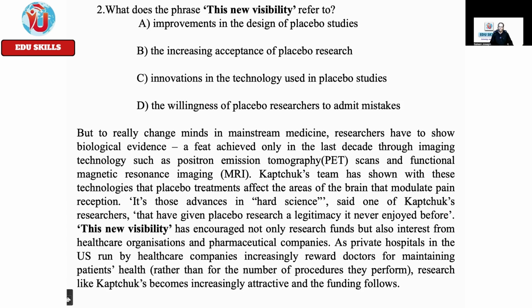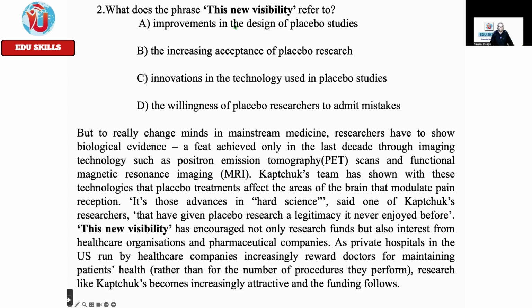It's those advances in hard science, said one of Kaptchuk's researchers, that have given placebo research a legitimacy it never enjoyed before. This new visibility has encouraged not only research funds but also interest from healthcare organizations and pharmaceutical companies. As private hospitals in the US run by healthcare companies increasingly reward doctors for maintaining patients' health, rather than for the number of procedures they perform, research like Kaptchuk's becomes increasingly attractive and the funding follows.